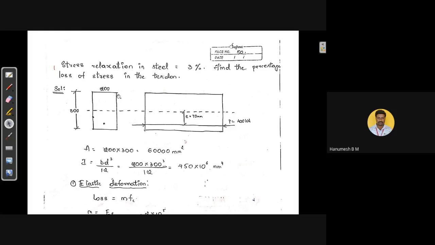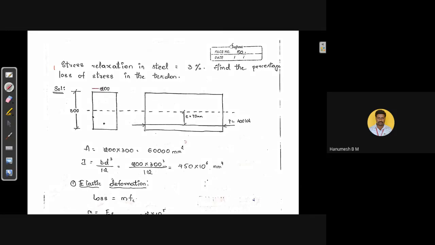He has given the data. How much loss has occurred when compared with the initial stress of the steel? We need to find out the percentage loss of the stress in the tendon. First, we need to take down the given data.